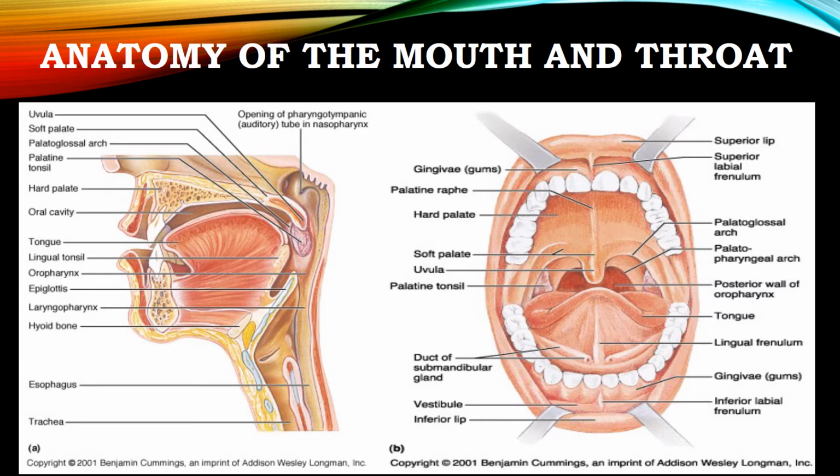The soft palate is formed into the uvula, and on both sides of the uvula there are the palatine tonsils. We already studied the functions of the tonsils. The lower portion of the mouth contains the tongue, which is attached to the base by the lingual frenulum. On the right side we can see the cross section of the mouth and the swallowing process from the mouth to the throat region.